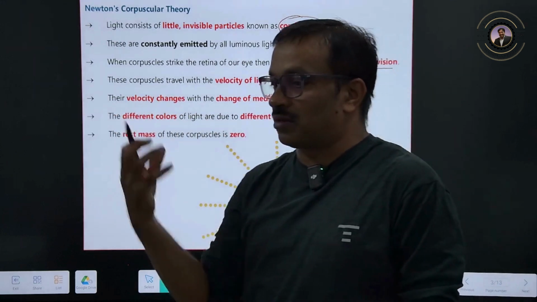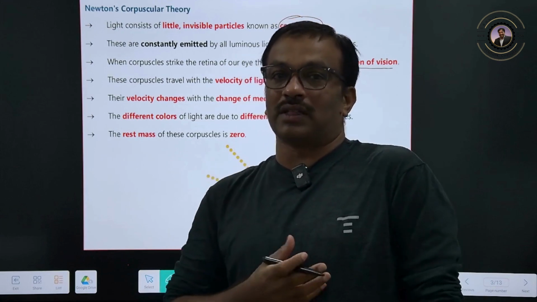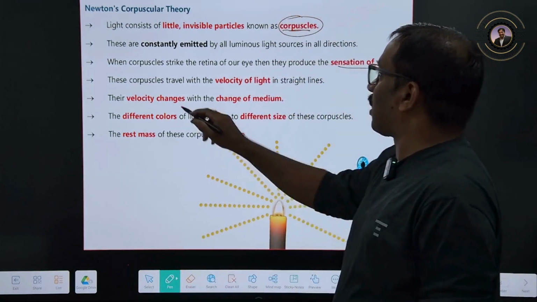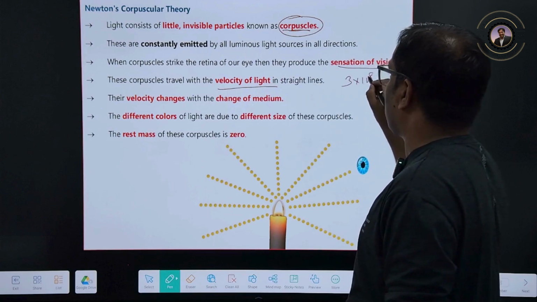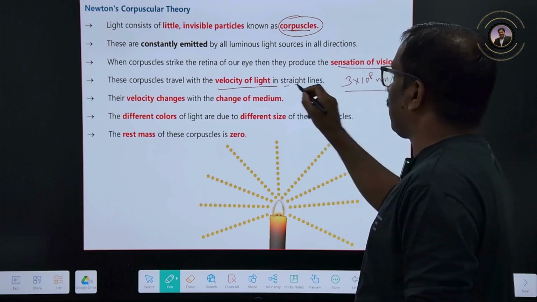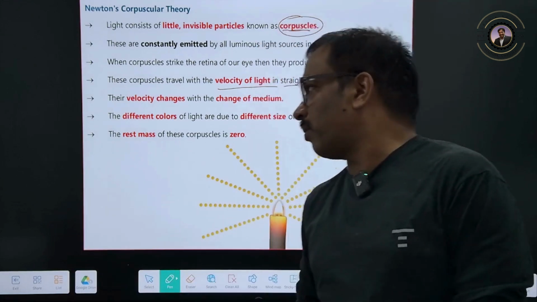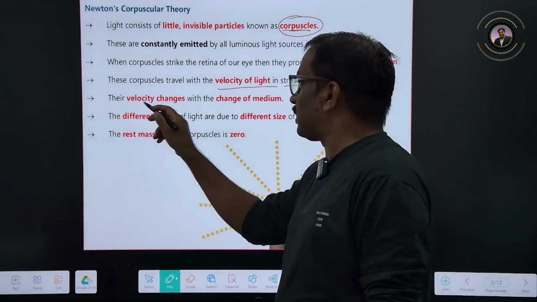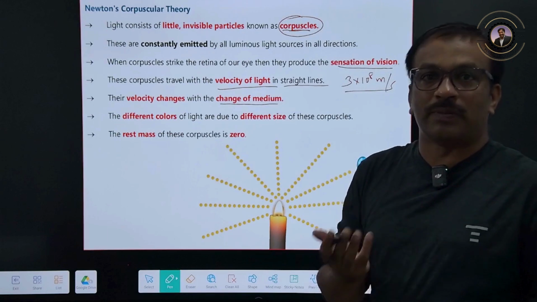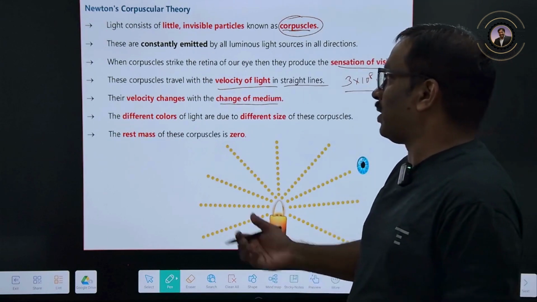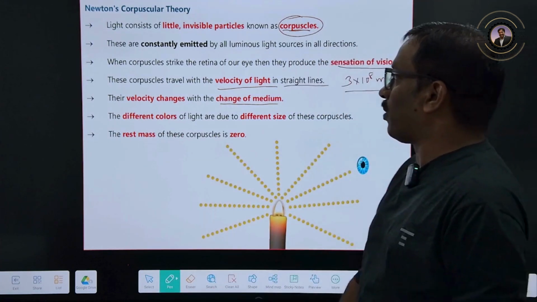How are we able to see this? Corpuscles are coming and falling on our eyes, so we are able to create a sensation of vision. These corpuscles travel with the speed of light in a straight line, so 3 into 10 to the power of 8 meters per second. Straight line means he explained that light will travel in a straight line, like linear propagation. The velocity changes when there is a change in the medium. That means when it is going from one medium to another medium, the speed of the light is going to change, so he also says that the corpuscle speed will change when it is going from one medium to another.